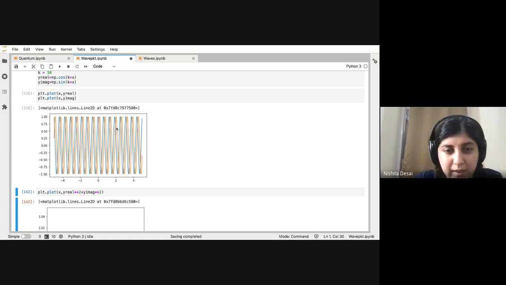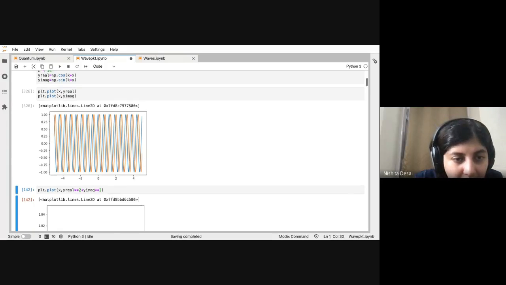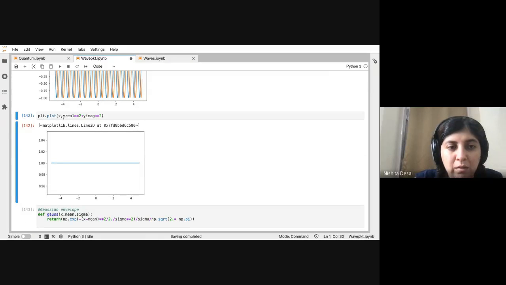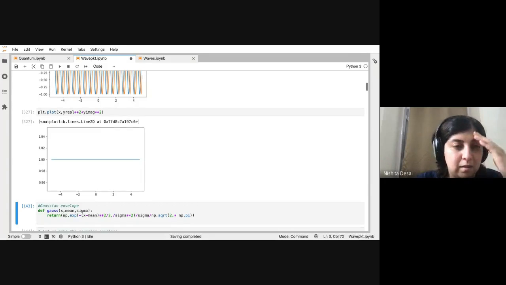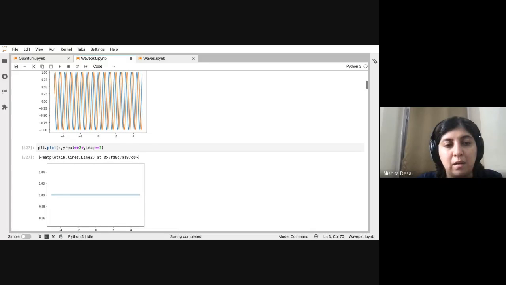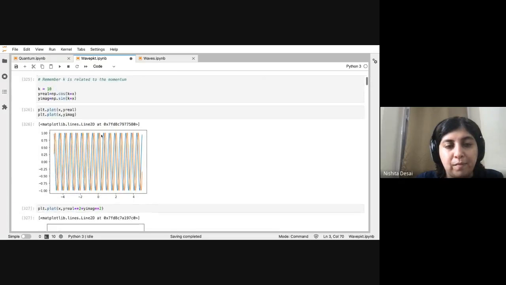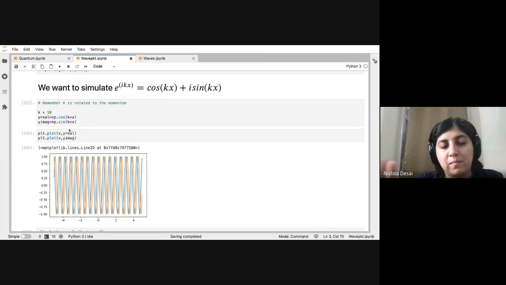Okay, and you can plot the square of real plus imaginary, that's the absolute value, and this is always at 1 as expected, right? So this essentially tells us that this seems like a sensible plane wave description.